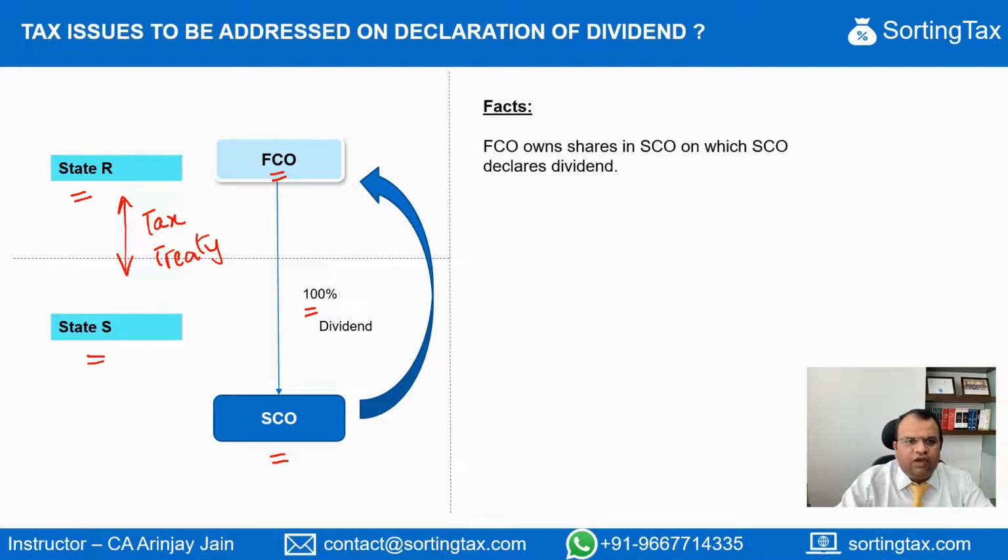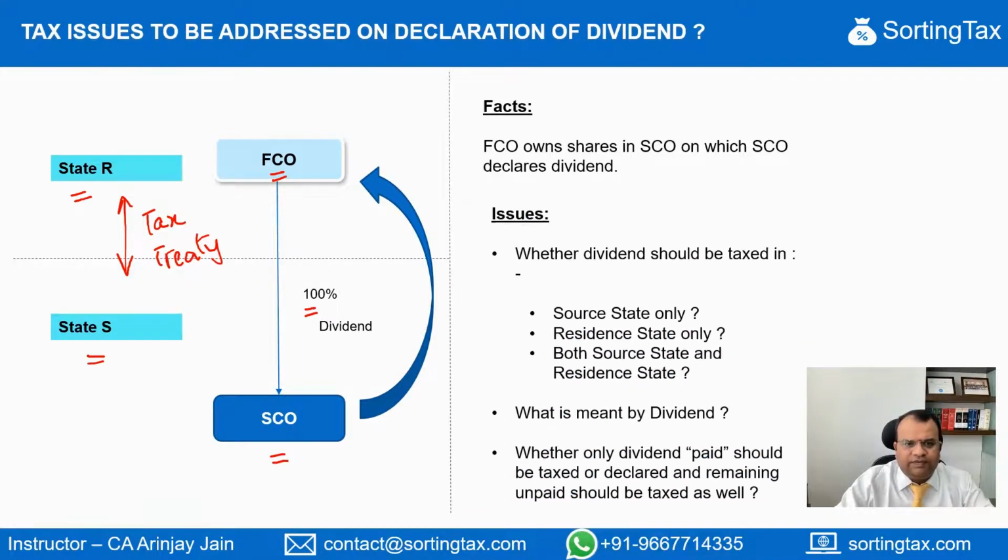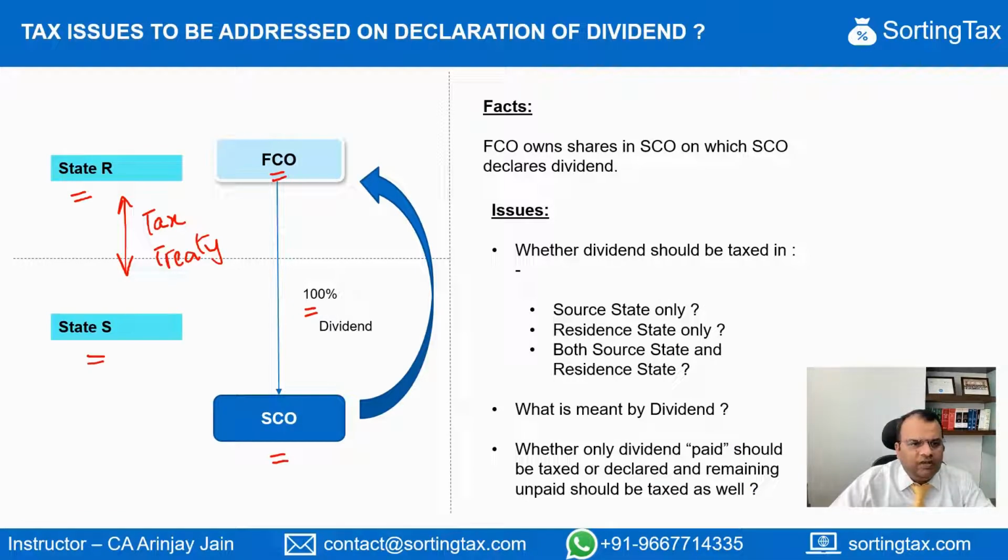The typical issue that would arise in this case is, would this dividend be taxed only in the source state, that is state S? Would it be taxed in the state of residence only, which is state R? Does it has an exclusive right to tax such dividend? Or will both the state have the right to tax such dividend?